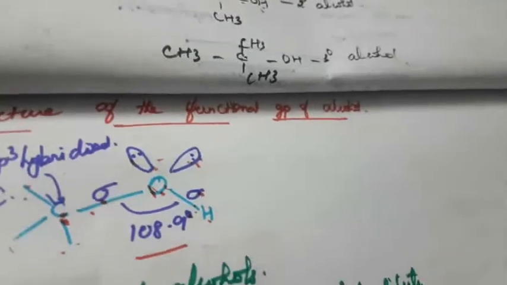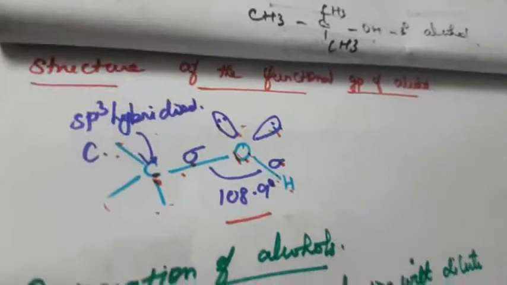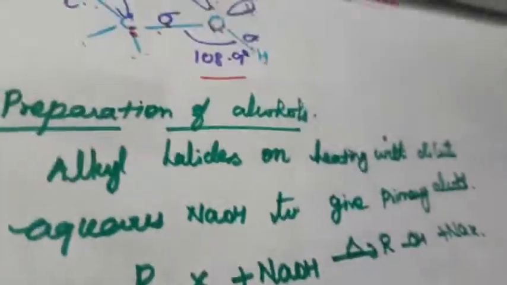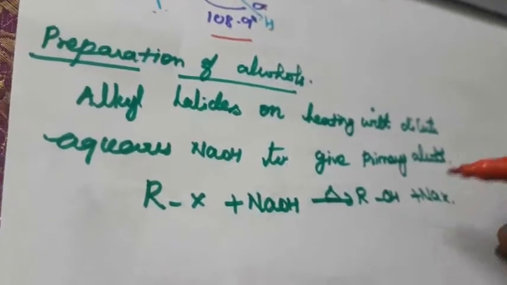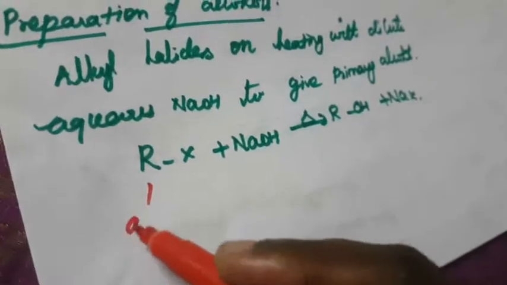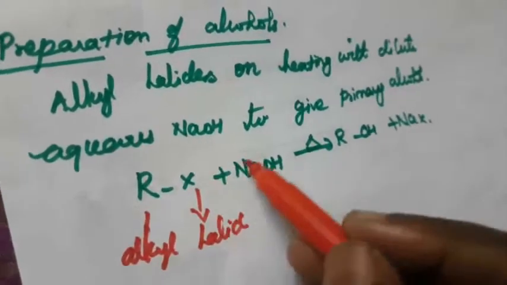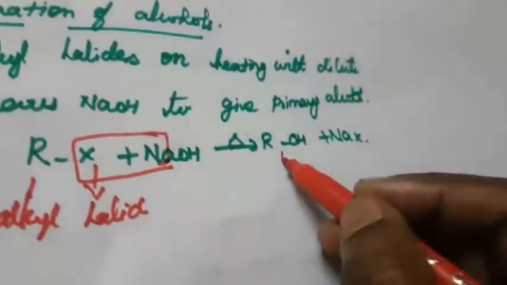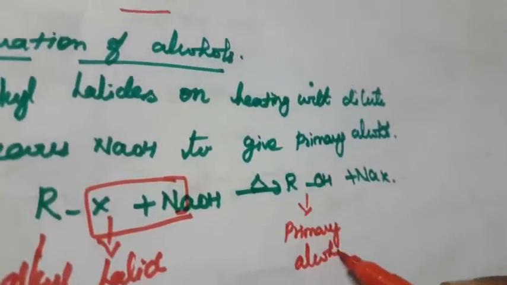Next we are going to see the preparation of alcohol. How to prepare alcohol? First one is from alkyl halide. What is meant by alkyl halide? Alkyl halide on heating with aqueous sodium hydroxide gives primary alcohol. Here this is the alkyl and this is the halide. NaX will be removed and we get ROH, the primary alcohol. So this is the first preparation.